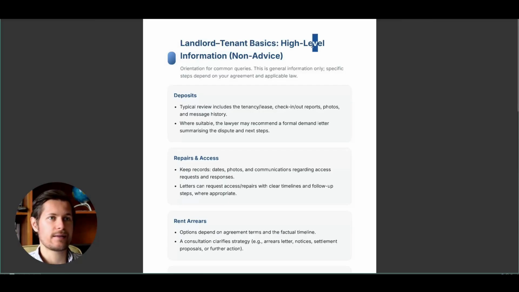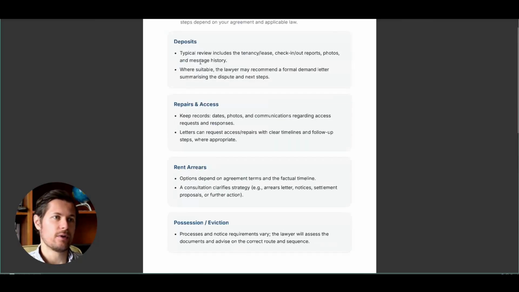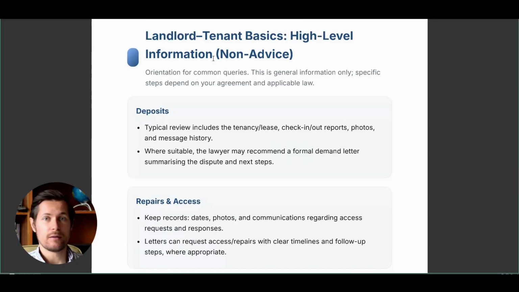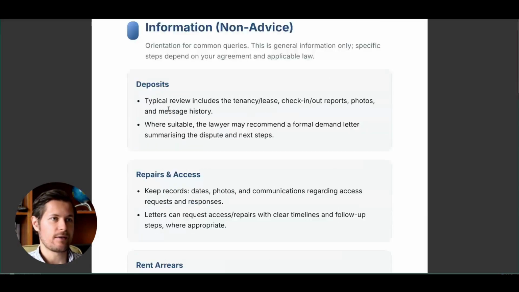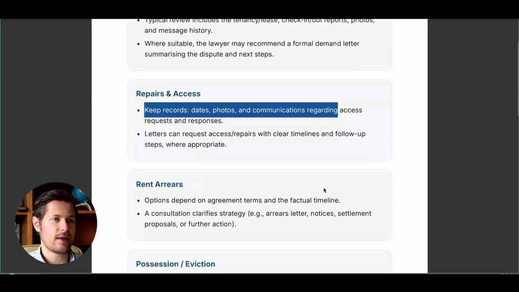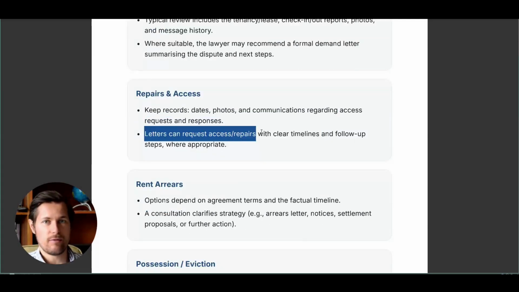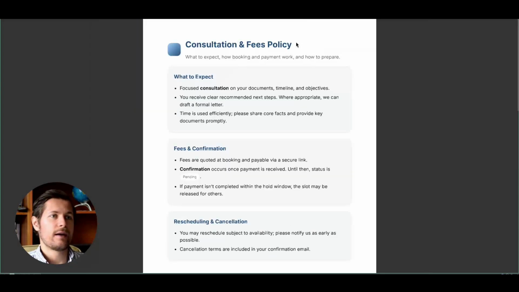So landlord tenant basics, high level information. So these are some general legal, let's say, frameworks or things that are legal or illegal within the law, but without going into the details, right? So generic things like, for example, repairs and access, right? You should keep records of all of these things and how the letters should be framed and so on and so forth. And then the last document is about the consultation and fees policies of the legal practice itself.